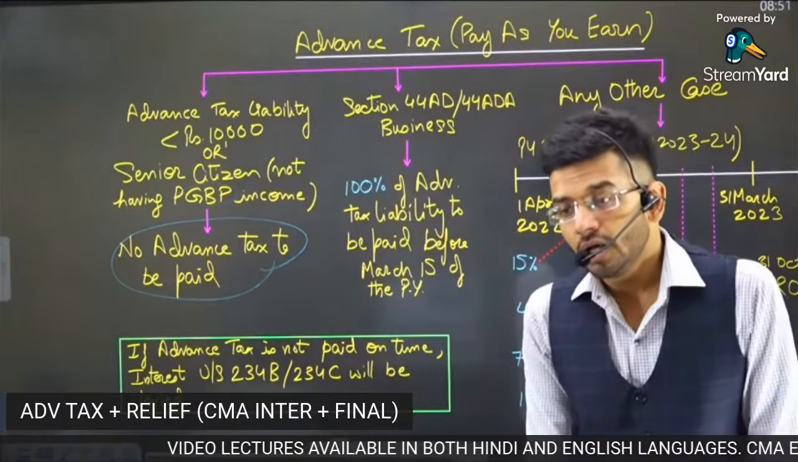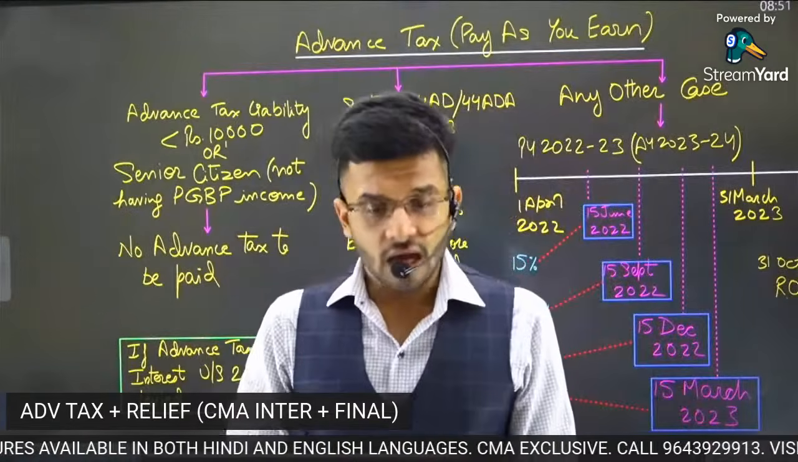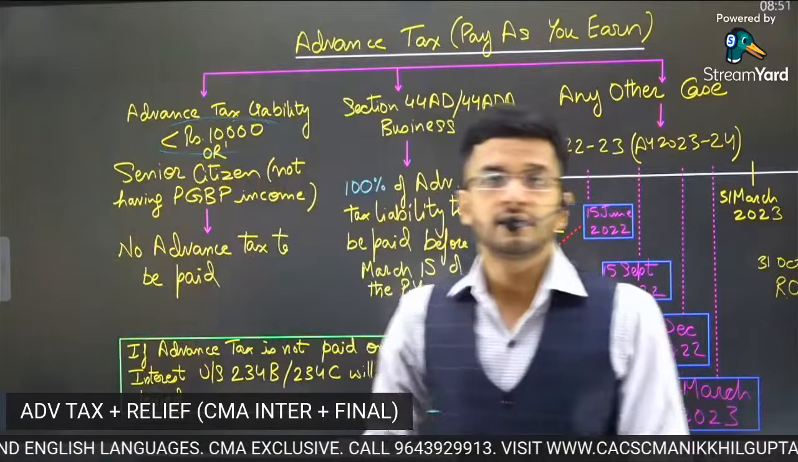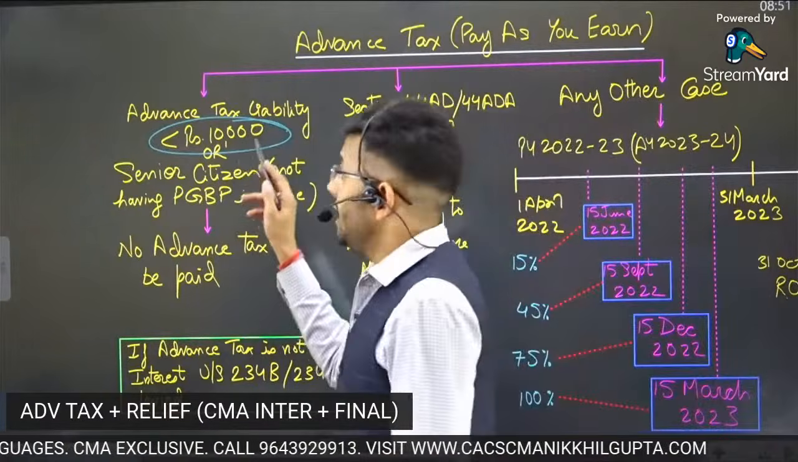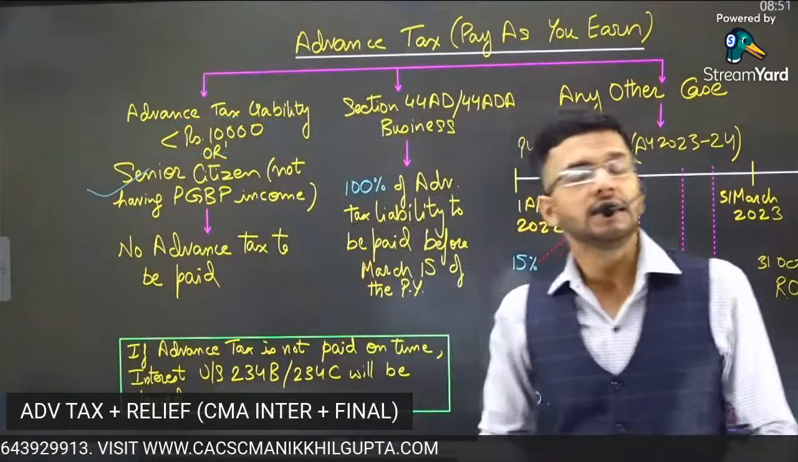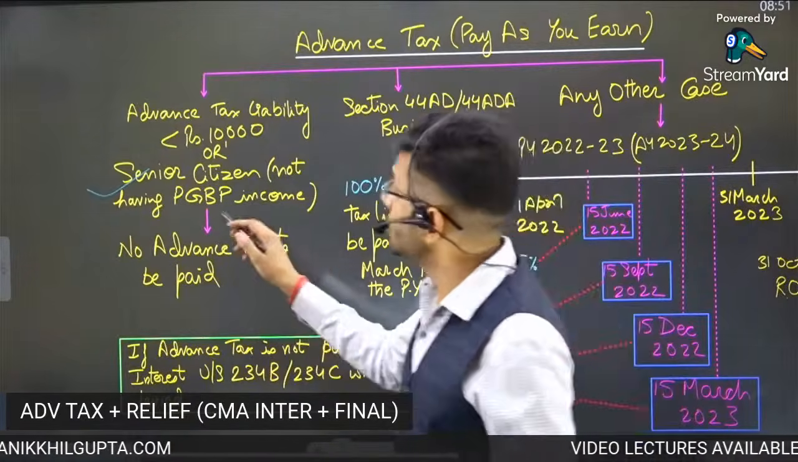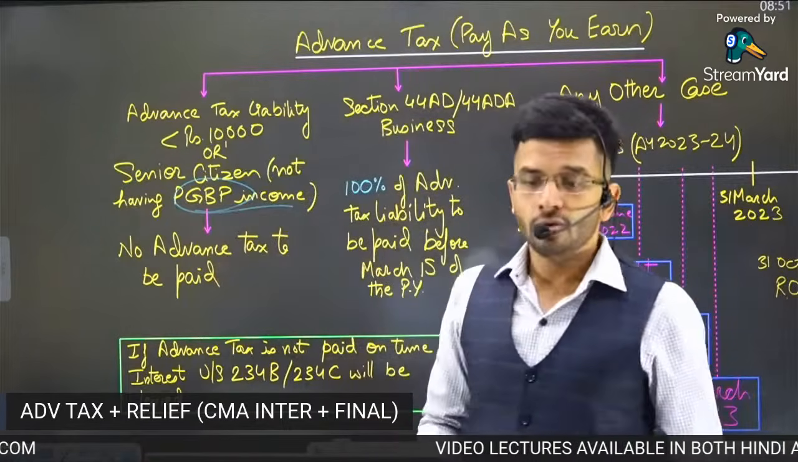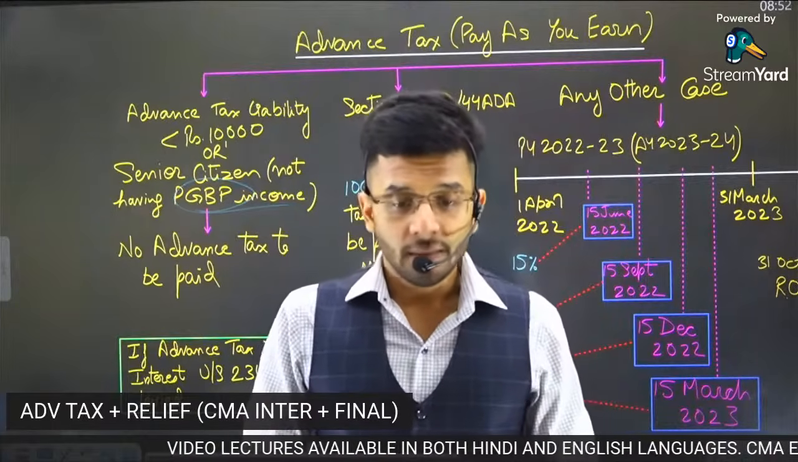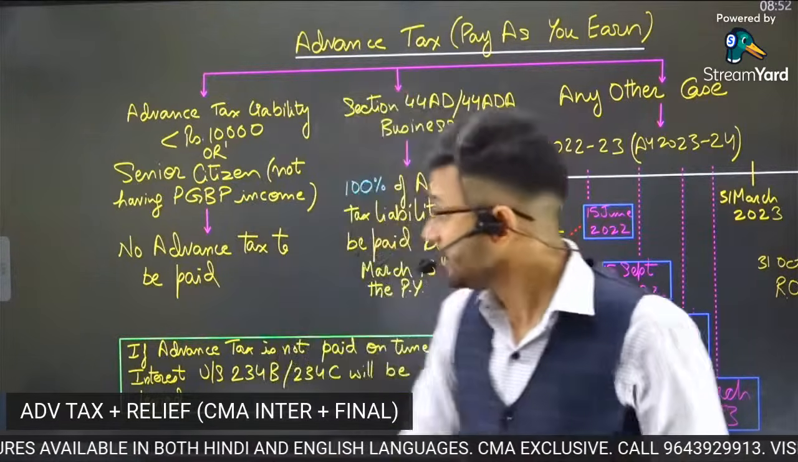The two exceptions are: number one, if the advance tax liability for the whole year is less than 10,000, then advance tax is not required to be paid. Or if advance tax is required to be paid by a senior citizen who is not having PGBP income, then again advance tax is not required to be paid. So under these two circumstances, advance tax is not required to be paid.